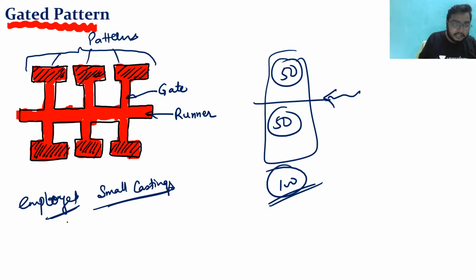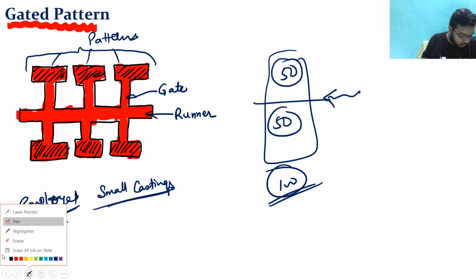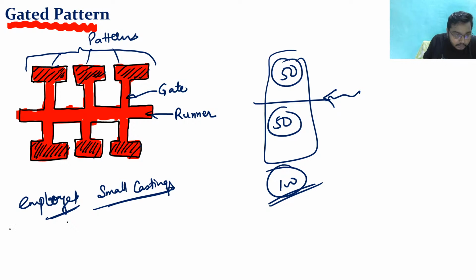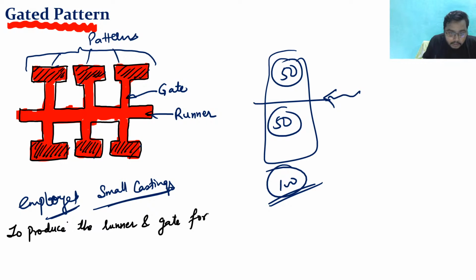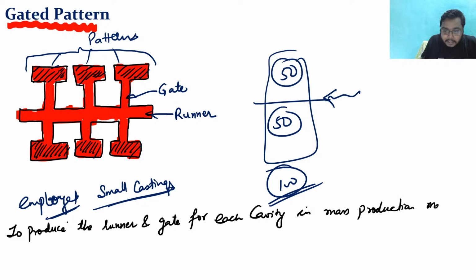So I hope this gated pattern is clear to you, right? So see here, to produce the runner and gate for each cavity in mass production manually will take more time, right?